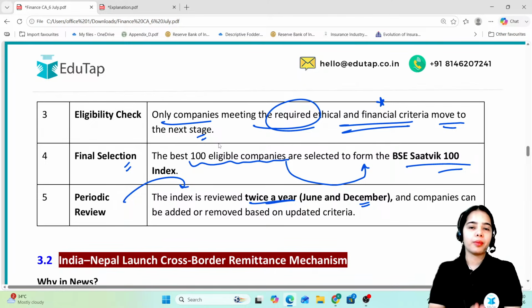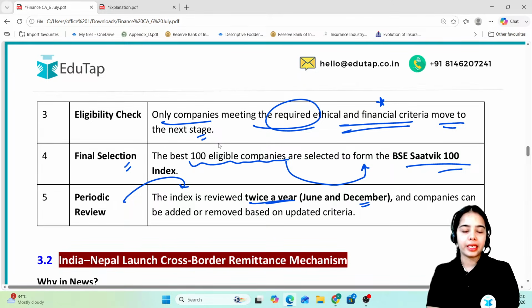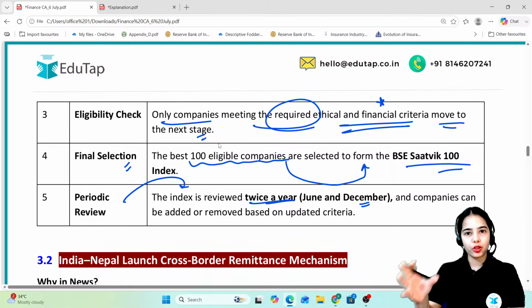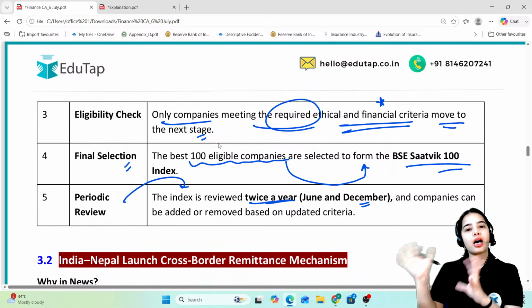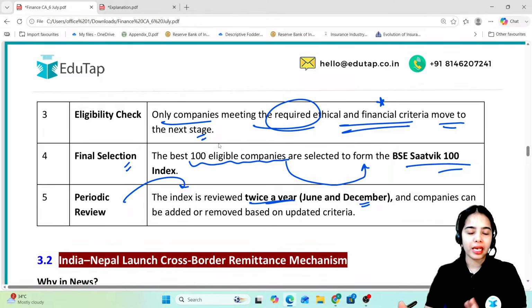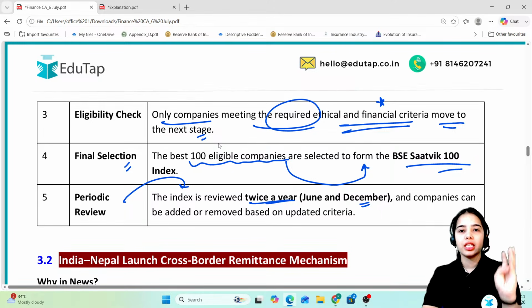So this is all about the BSE Satvic 100 index. It is based on the Satvic principles. What are the Satvic principles? The ethical and value-based principles, that is the harmony, trust and balance. So these are the Satvic principles. The base value is 1000. The base year is 2005. The recalibration or the reconstitution happens twice a year, June and December.